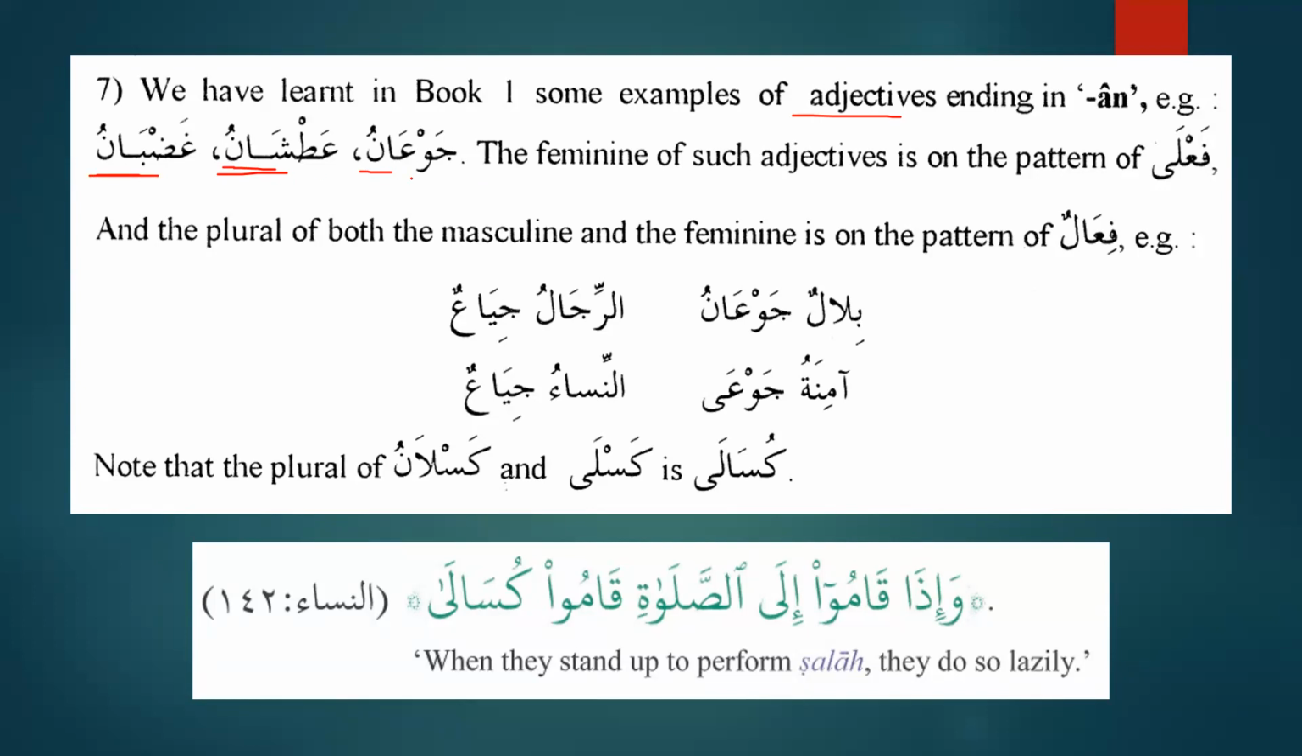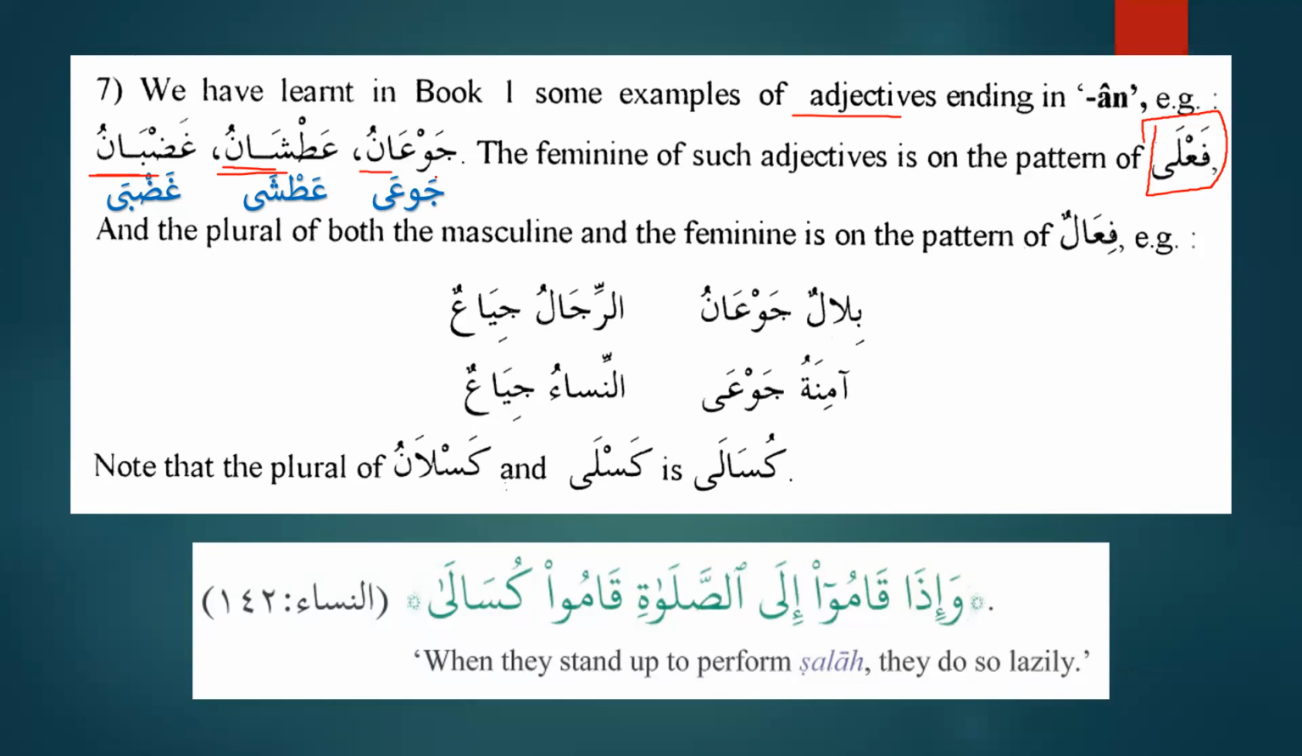When we talk about the feminine of jaw'anu, atashanu, ghadbanu, the feminine comes on the pattern of fa'la. For example, jaw'an, atashan, and ghadban, the feminine will be jaw'a, atasha, and ghadba. Now, please remember, in real Arabic, modern standard Arabic, if you are a masculine, you will say ana jaw'anu, and if you are a feminine, you will say ana jaw'a, ana atasha, ana ghadba. However, in Amiya, in the daily Arabic, they also say ana jaw'ana, ana atashana, ana ghadbana, and they make it feminine like a regular feminine.